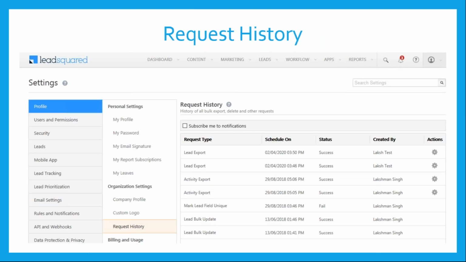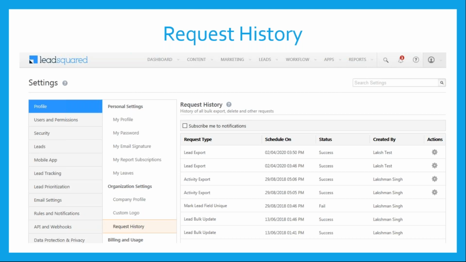Request history is another helpful feature when it comes to reviewing the audit logs. This will basically help you in looking at all the bulk activities that have been performed on your account, right? So who has performed what activity when it comes to bulk export or bulk import and things like that. Here on my screen in this example, you can see there was a lead export done, and there is an activity export done.